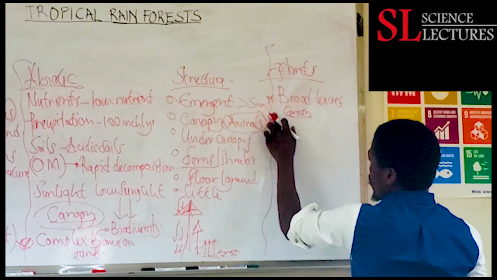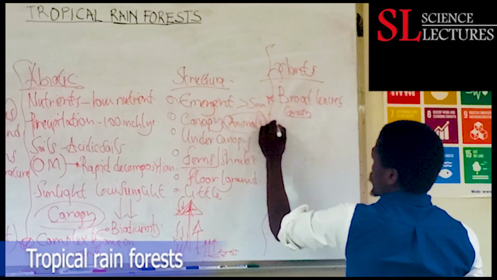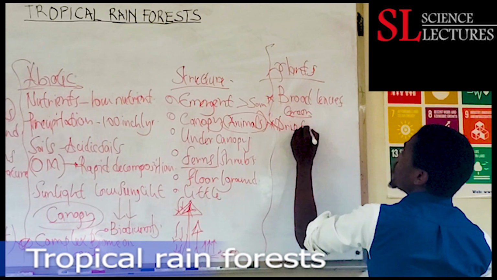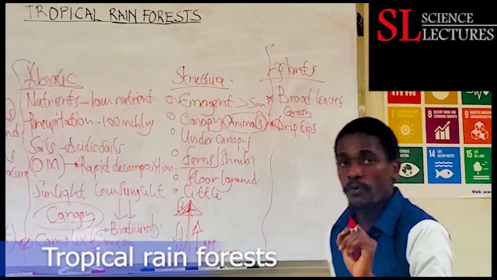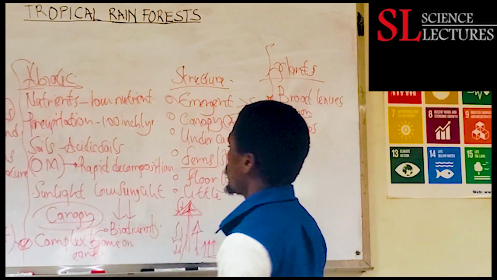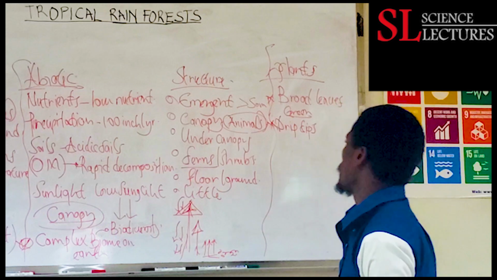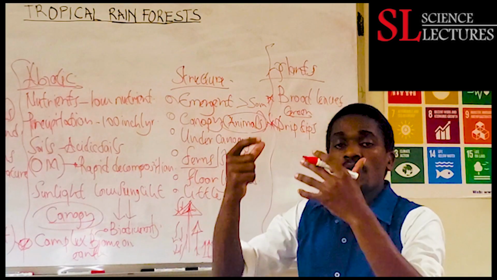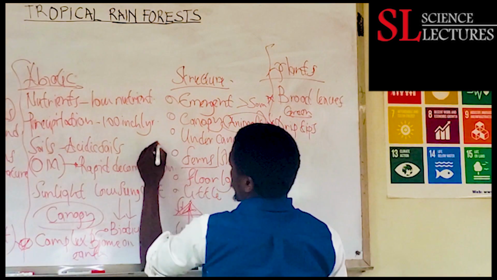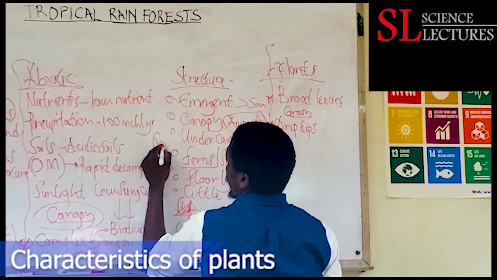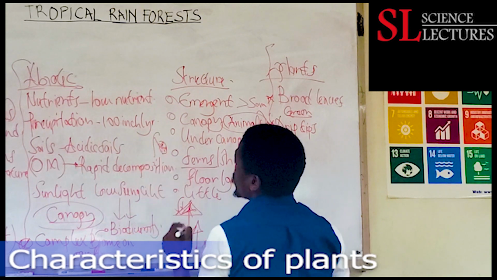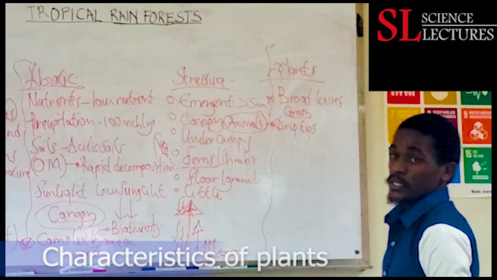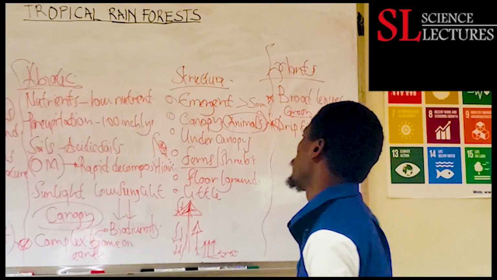So we are seeing our plants are broadleaf. Then some plants will have what we refer to as drip tips. Drip tips are for releasing excess water, because the biome receives a lot of rainfall all year round. The drip tips enable plants to release that excess water, such that the leaves don't plug. Just imagine a leaf crowded with water inside there. The leaf might plug out. So they have drip tips to release that excess water. So plants within this biome, some of them will have leaves with drip tips.